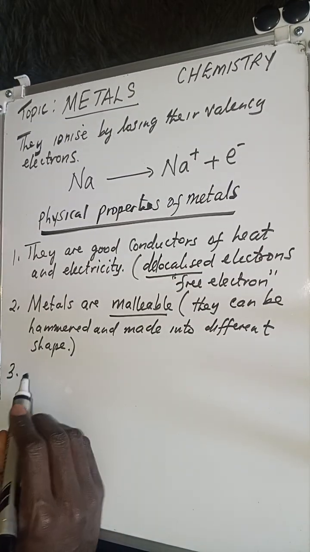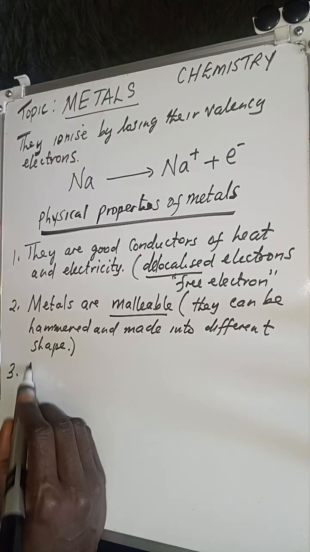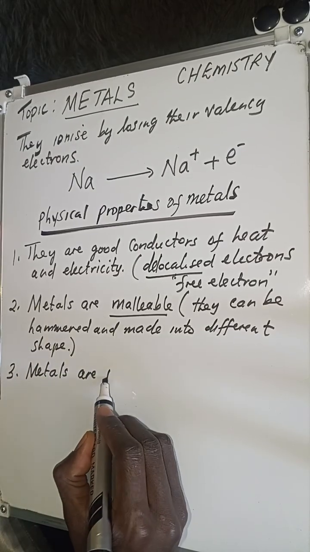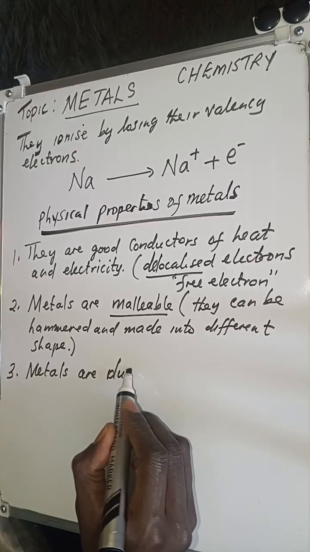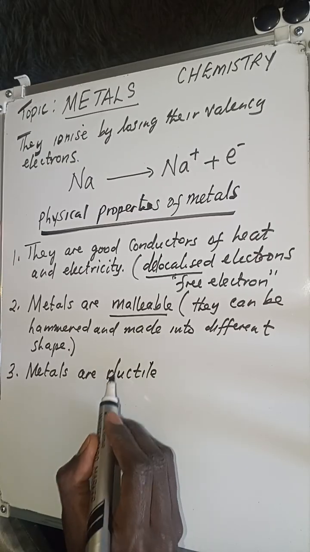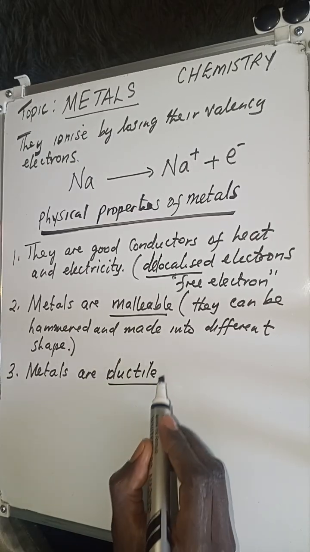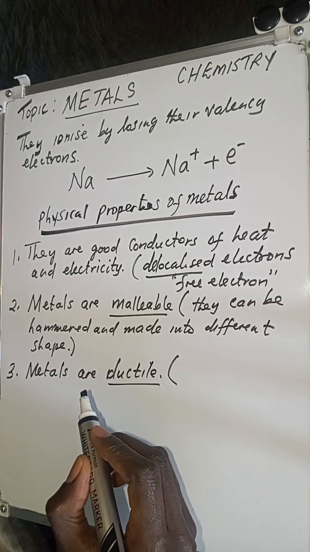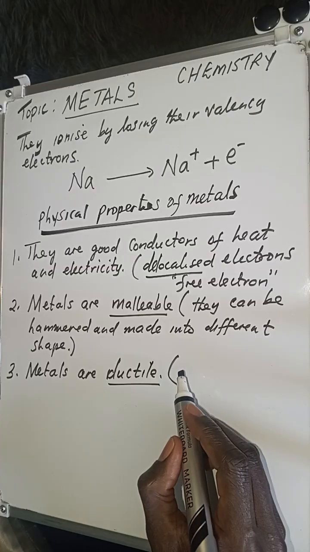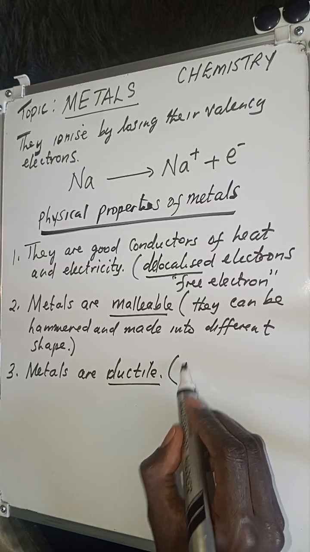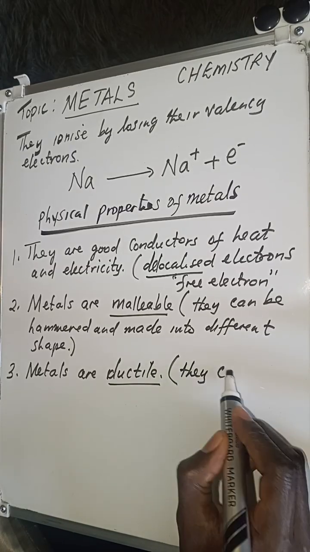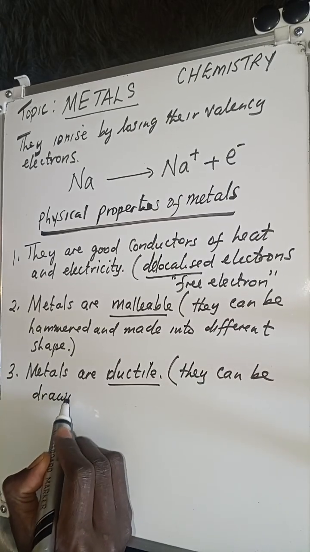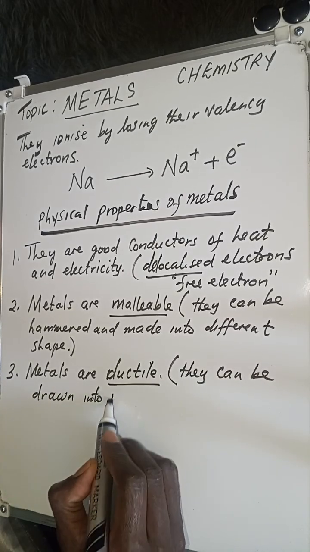Another property that we can talk about is that metals are ductile, because we talked about malleable. Now, what do we mean when we say that metals are ductile? It simply means that they can be drawn into wires.